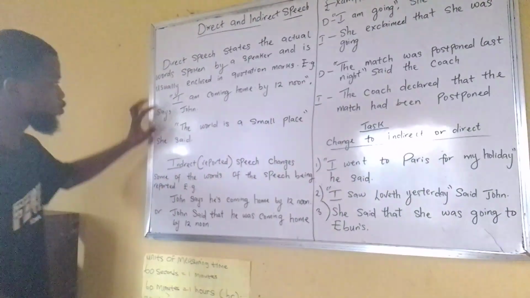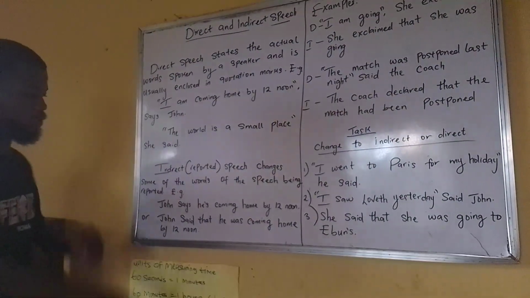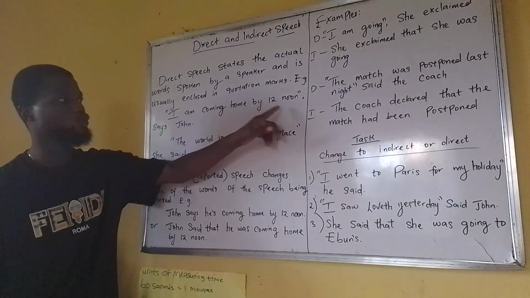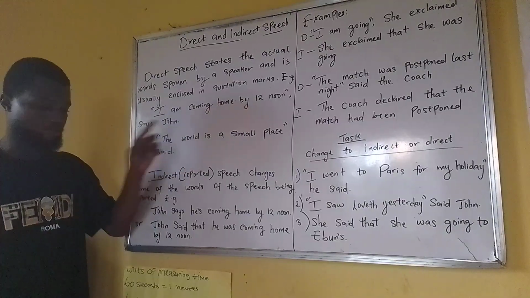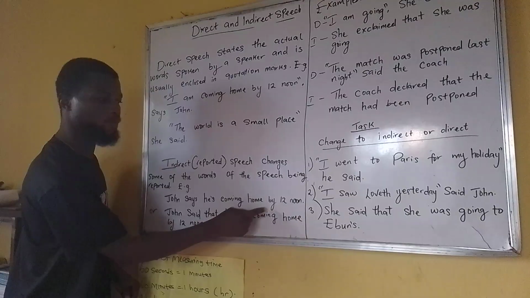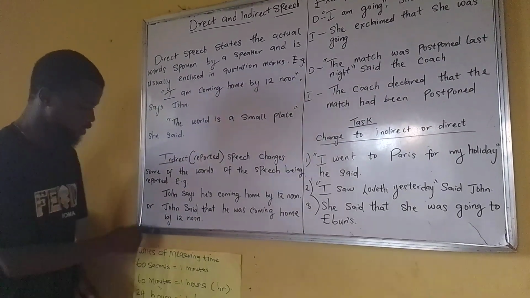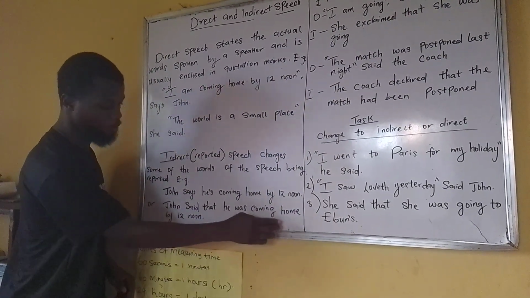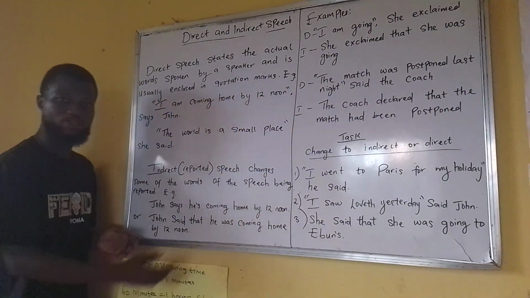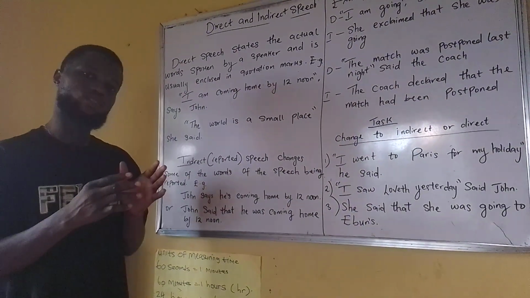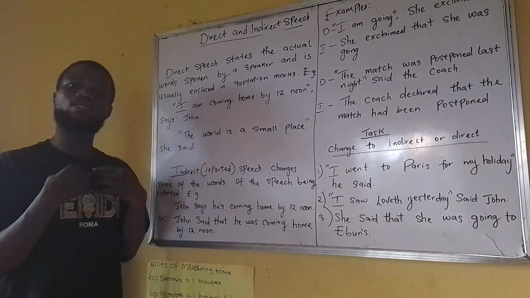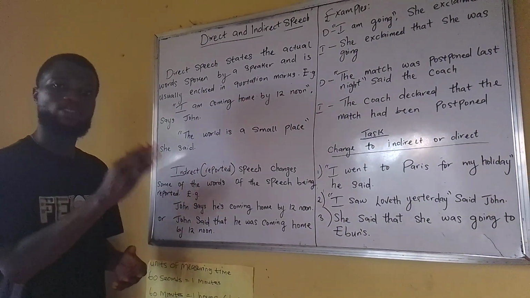Here, we want to take this direct speech and change it to indirect speech. It says, "I am coming home by 12 noon," says John. We can either say, John says he's coming home by 12 noon, or we say, John said that he was coming home by 12 noon. This tells us what John said, but we are not saying it exactly as John has said it.